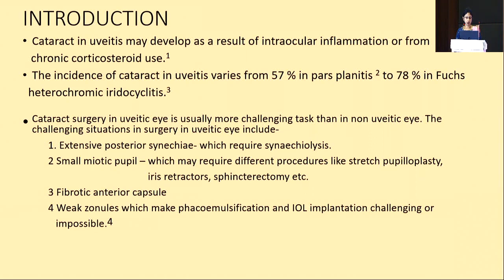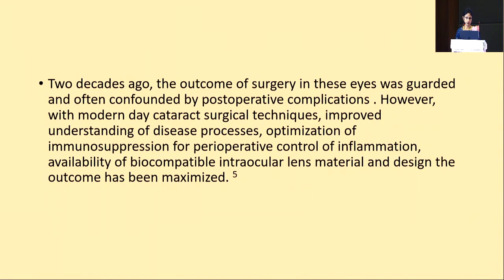The incidence of cataract in uveitis ranges from 57% in pars planitis to 78% in Fuchs. Cataract surgery in a uveitic eye is usually a more challenging task than in a non-uveitic eye, usually due to extensive posterior synechiae, small miotic pupil, fibrotic anterior capsule, and weak zonules.